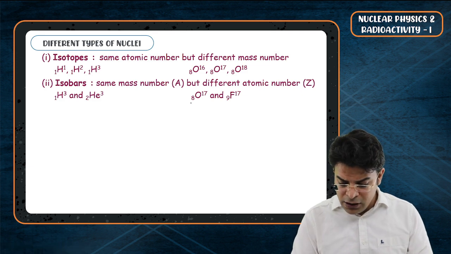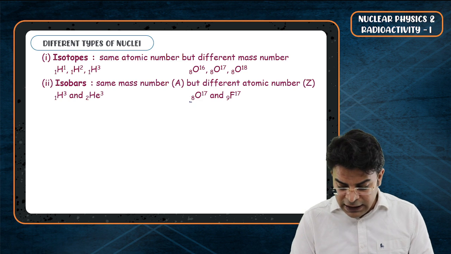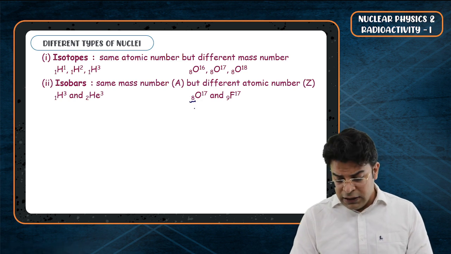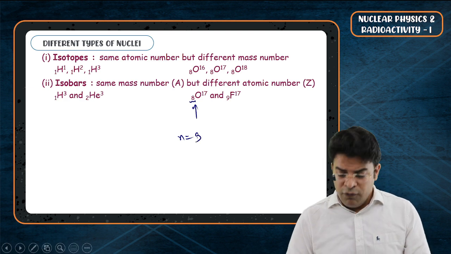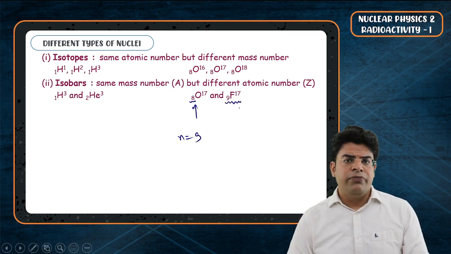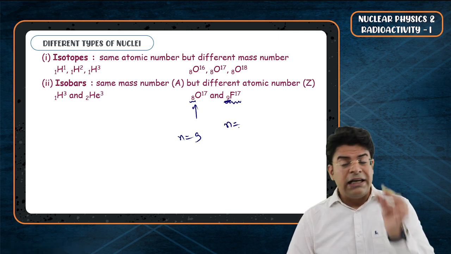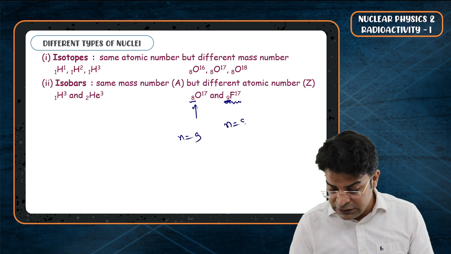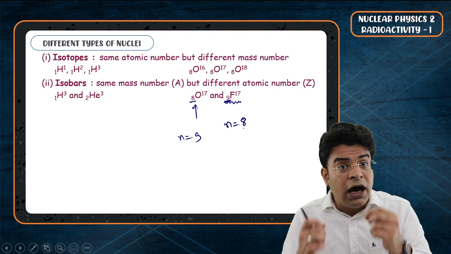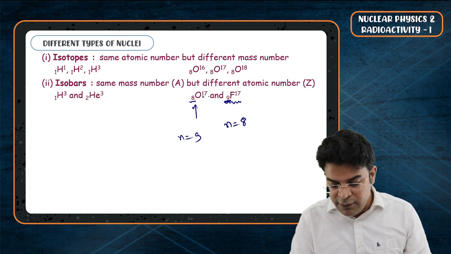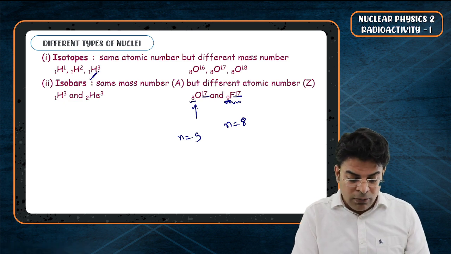One more example, 8O17 and 9F17. Here you will say that the number of protons is 8. The number of neutrons is 17 minus 8, which is 9. For the case of 9F17, the number of protons is 9 and the number of neutrons is 17 minus 9, which is 8. The number of neutrons is different. The number of protons is different, but their sum is the same for both of them. So such nuclei are said to be isobars.